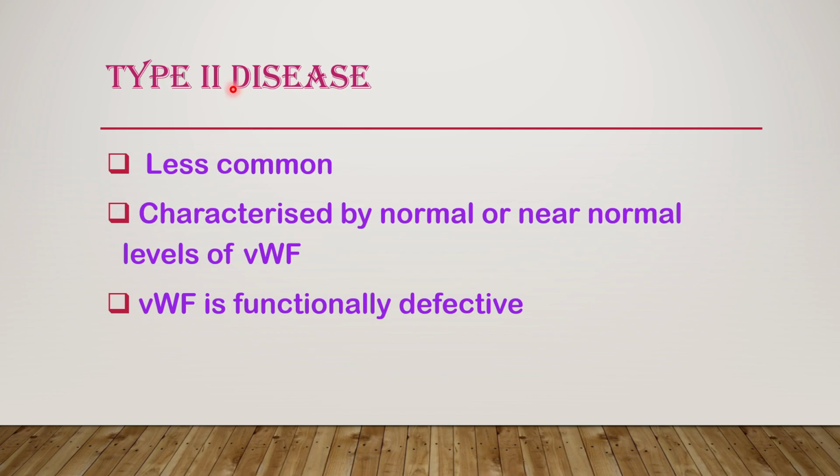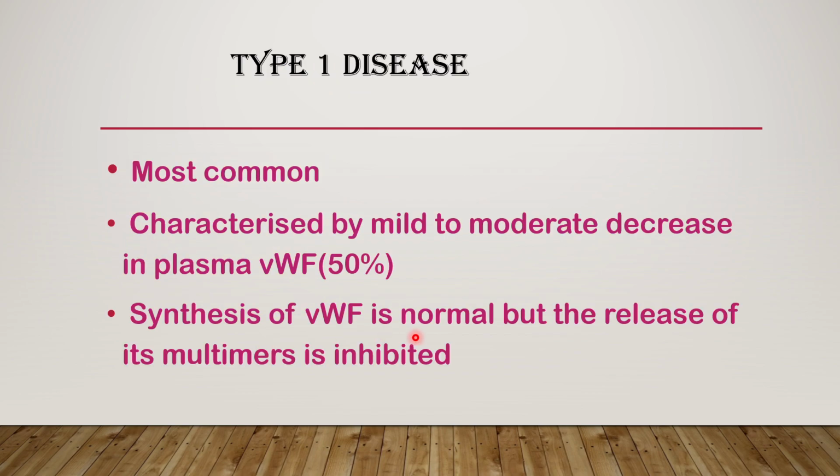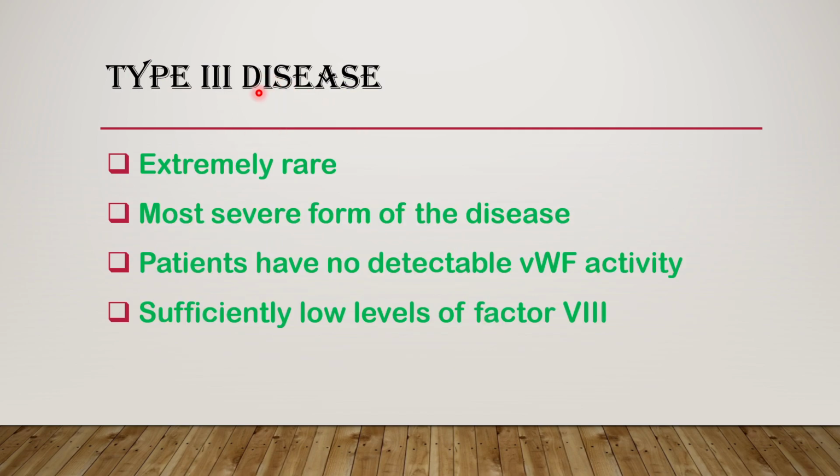Type 2 disease, it is comparatively less common than type 1 and it is characterized by normal to near normal levels of von Willebrand's factor. And here the von Willebrand's factor is functionally defective, unlike type 1 where only its multimers were inhibited, whereas the synthesis of von Willebrand's factor was normal. Type 3 disease, this is extremely rare and the most severe form of the disease. Patients have no detectable von Willebrand's factor activity at all. Significantly low levels of factor VIII are also present.